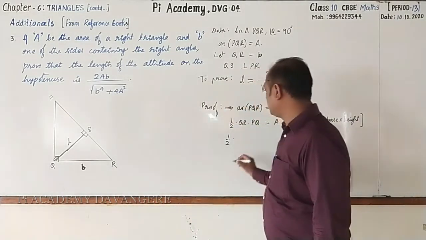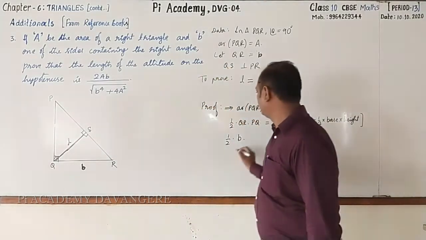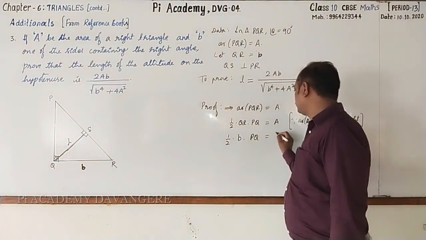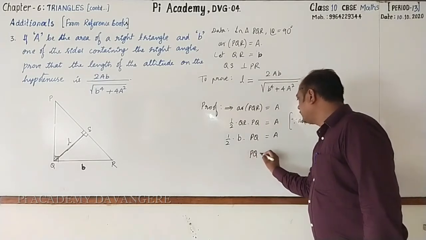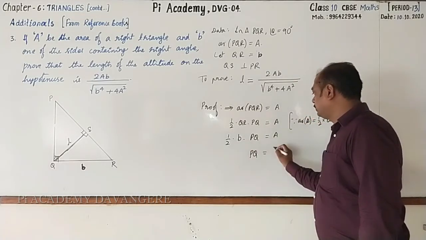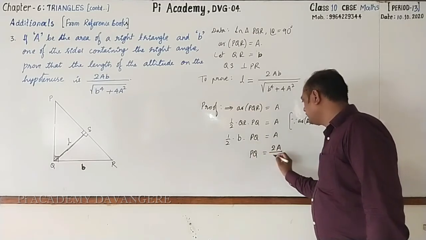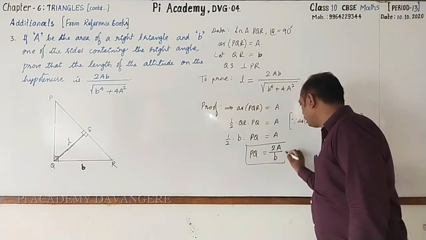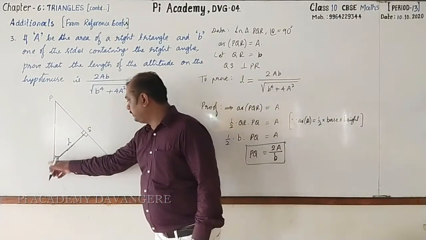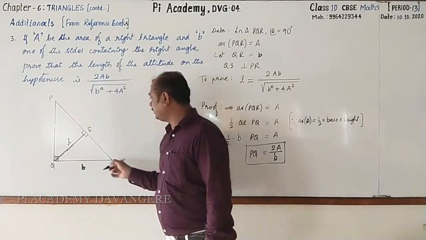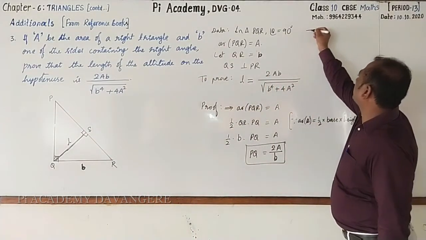QR is small b. PQ is unknown, which is equal to capital A. Let us find out PQ. PQ is equal to 2 times A by small b. Now we got PQ. We know PQ as well as QR, hence you can find out PR.